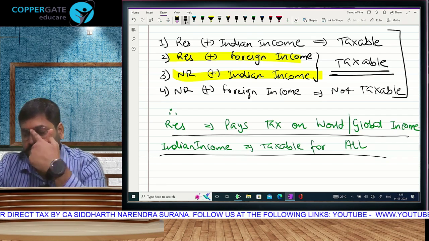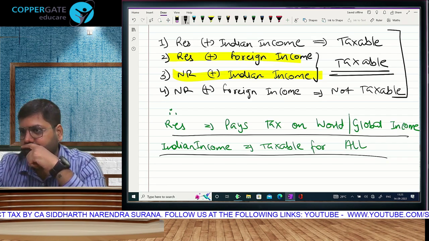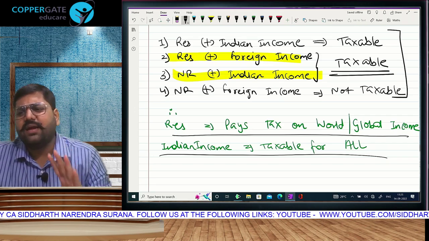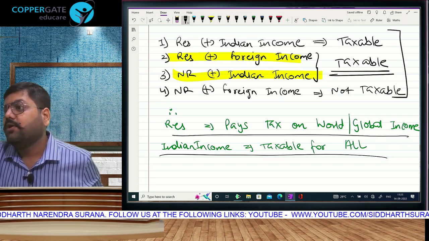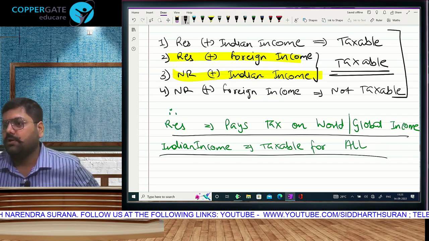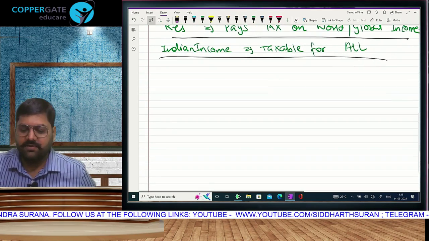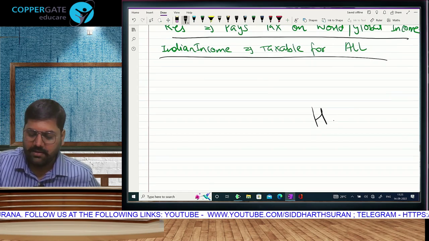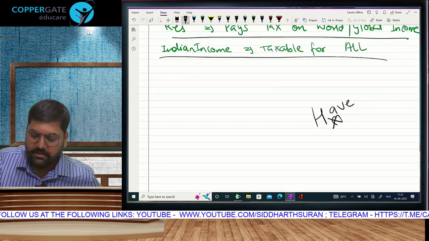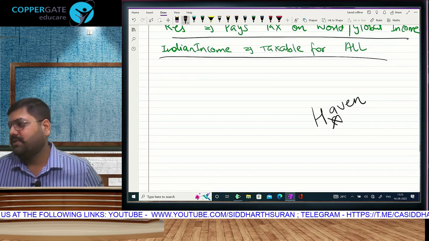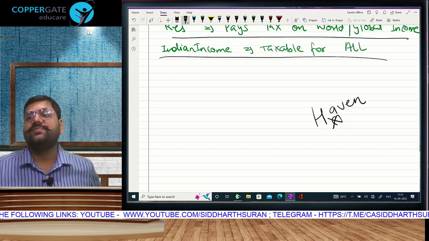Provided that that country also levies income tax. Sir, there are some countries in the world which don't levy income tax at all. They are called tax haven. Haven, not the heaven of swarg. Not havan. Haven. There are some countries which have no income tax.